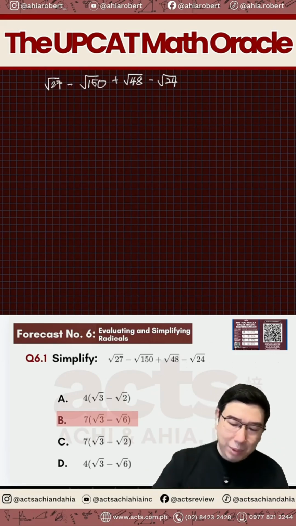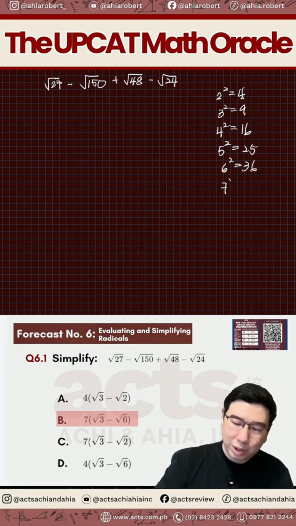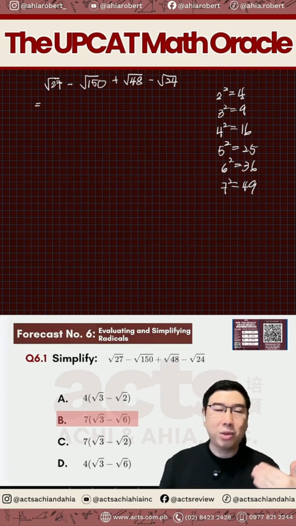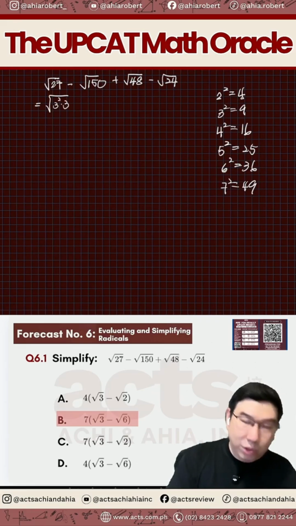So for example, we'll start with 2. 2 squared is equal to 4. 3 squared is equal to 9. 4 squared is 16. 5 squared is 25. 6 squared is 36. And of course, so on and so forth. So the square root of 27 will therefore have to use the 9, which is 3 squared. That's like the square root of 3 squared, and then we still have the 3 left inside.